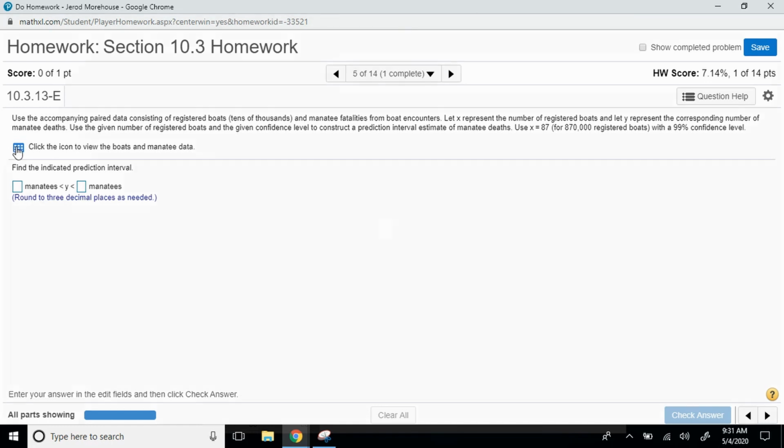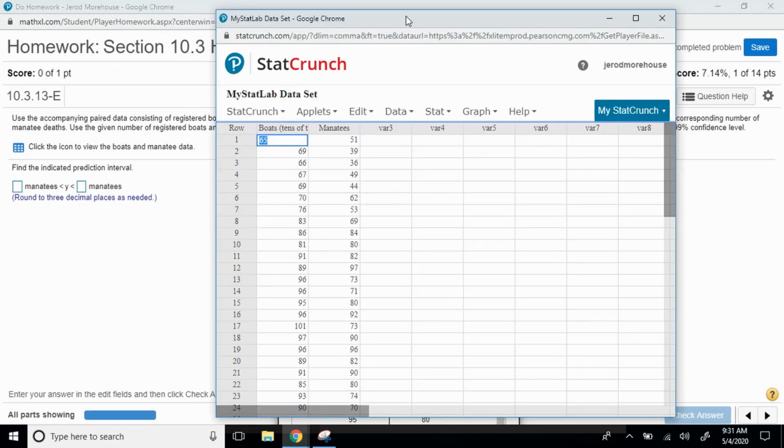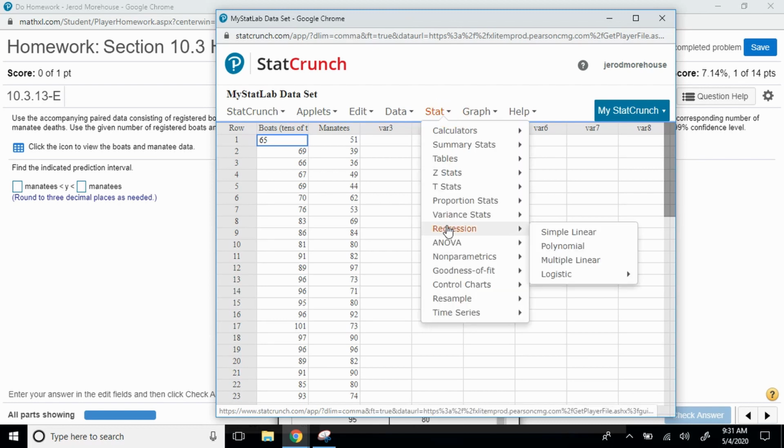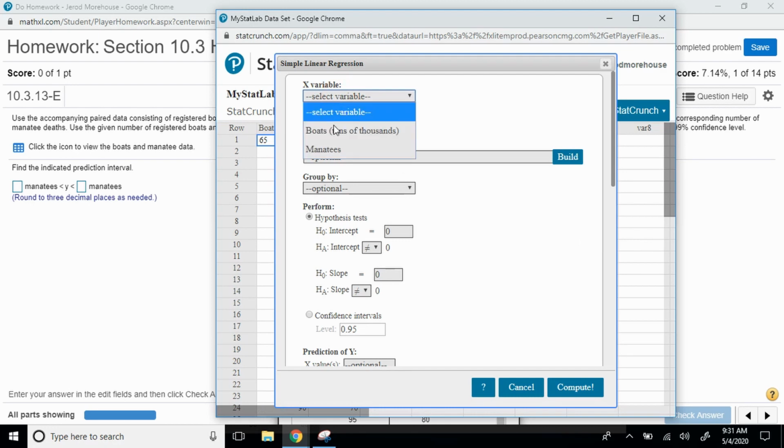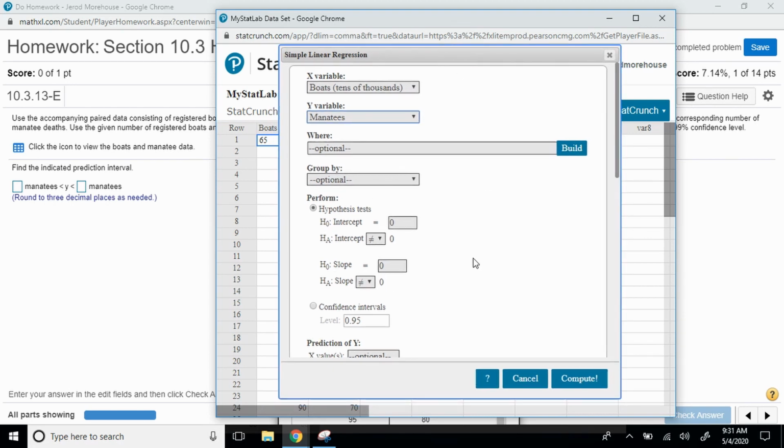All right, let's click on our data and open it up in StatCrunch and see what we got. Once we're in StatCrunch, we're going to go ahead and run our linear regression. So we're going to Regression, Simple Linear. X is number of boats in tens of thousands, and Y is manatee fatalities. Now, we already have this set up automatically to run these hypothesis tests.